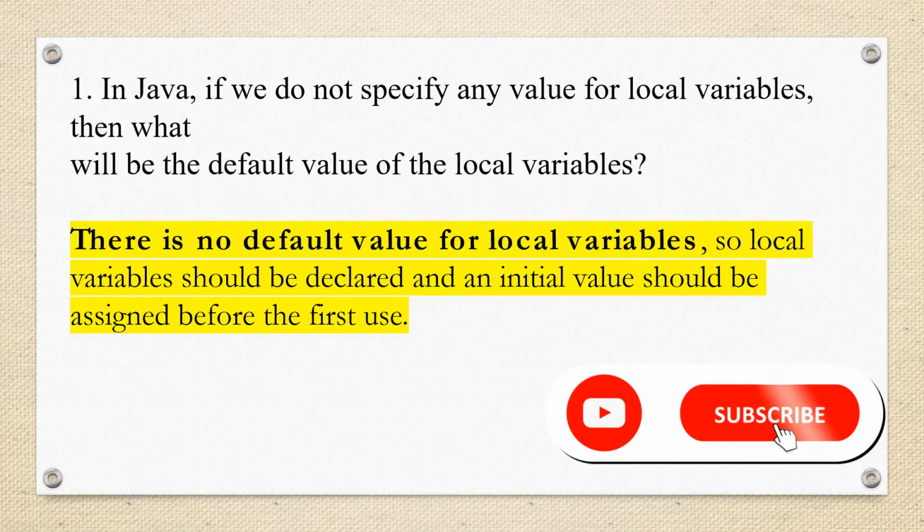Okay, so in Java, if we do not specify any value for local variables, then what will be the default value of a local variable? For a local variable, there is no default value, and it should be declared and initially a value should be assigned before the first use. Whenever you are using it, you have to assign a value. So this is the way you have to give two-line answers. That is the only thing required. We don't need an explanation until we ask how you can show us.